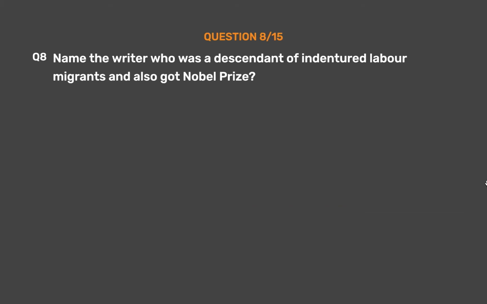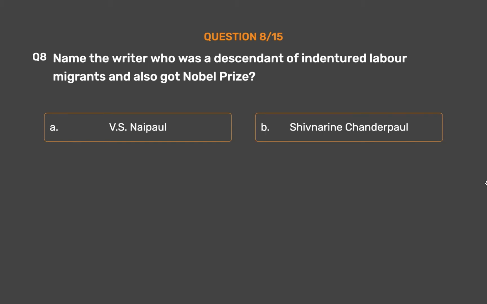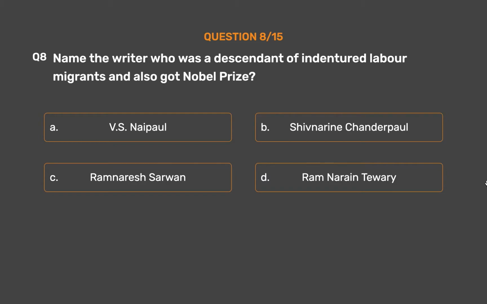Question number 8. Name the writer who was a descendant of indentured labor migrants and also got Nobel Prize. Option A. V.S. Naipaul. Option B. Shivnarine Chanderpaul. Option C. Ram Naresh Sarwan. Option D. Ram Naren Tiwari.